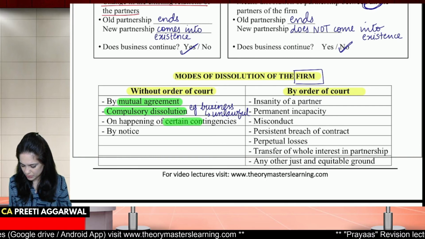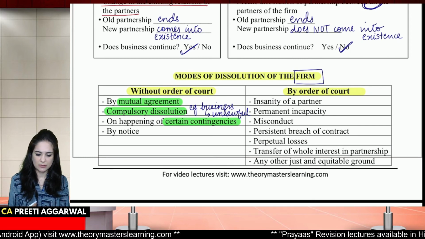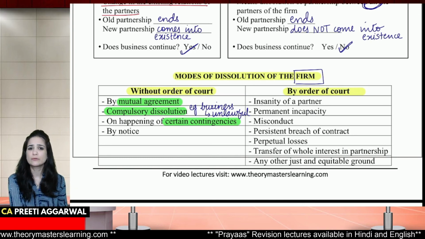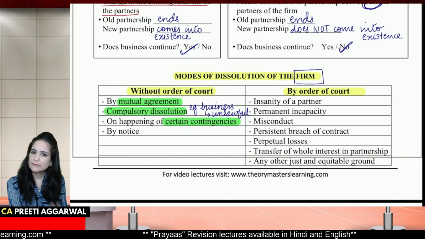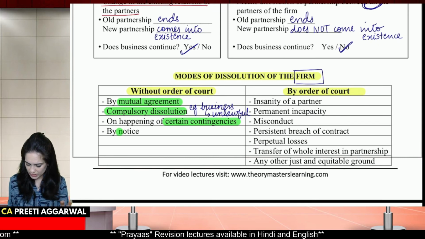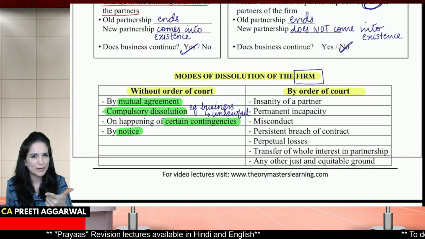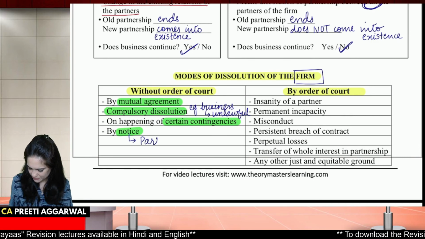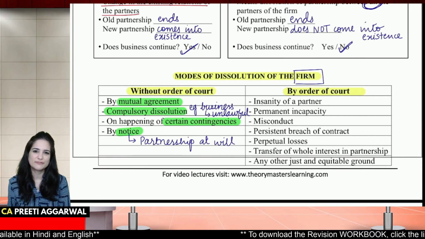So over here we will have death, insolvency, then your partnership was for a particular period of time, that time period is over, partnership comes to an end. So time is over, venture is over, it comes to an end. We give notice. Now notice will be given, can you tell me in case of particular partnership or partnership at will? Yes, you're right. Notice will be in case of partnership at will. You can give a notice, dissolve the firm.